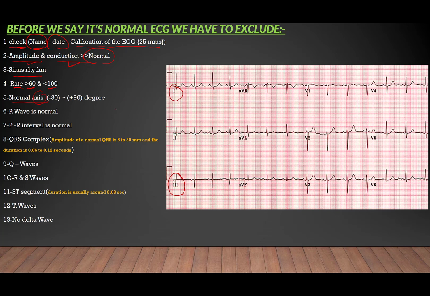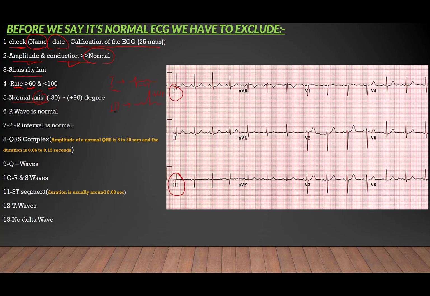It means that lead 3 should be like that, the most positive deflection, while lead 1 should be like that, a negative deflection. So when we see lead 1 is a negative deflection while lead 3 has the most positive deflection, it belongs to right axis deviation associated with right ventricular hypertrophy.